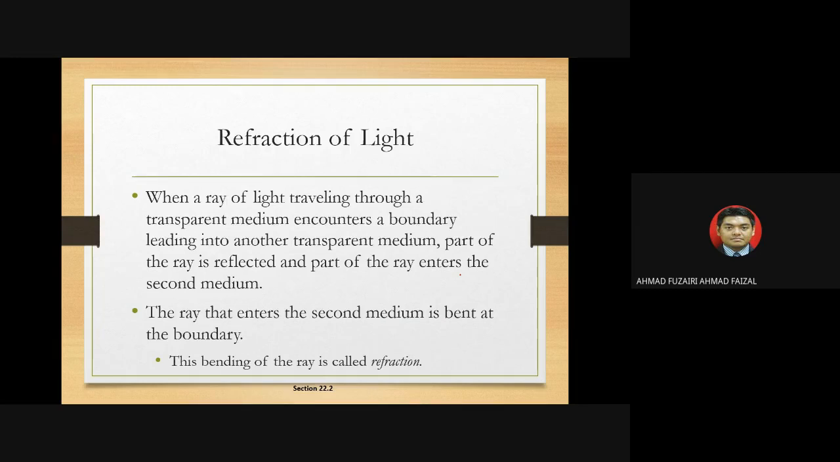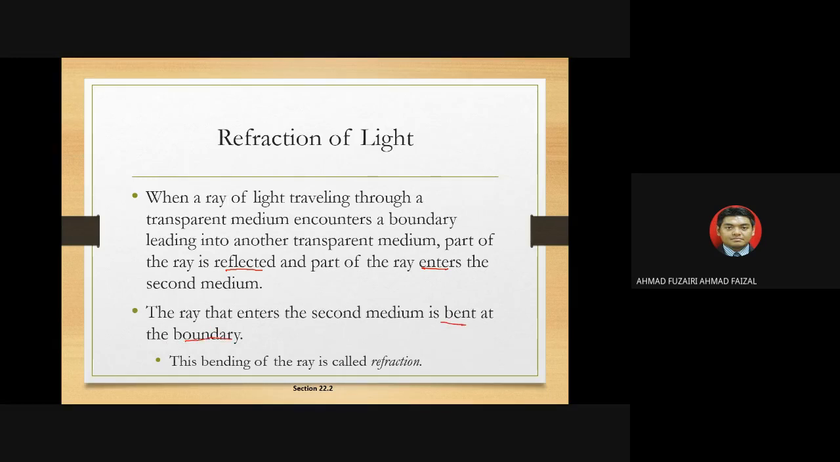When a ray of light traveling through a transparent medium encounters a boundary leading into another transparent medium, part of the ray is reflected and part of the ray enters the second medium. Okay, part of the rays is reflected. Ada yang reflect, part of the ray enters the second medium. Tadi semua akan terreflect, tapi yang ni dikatakan part is reflected and part enters the second medium. The ray that enters the second medium is bent.